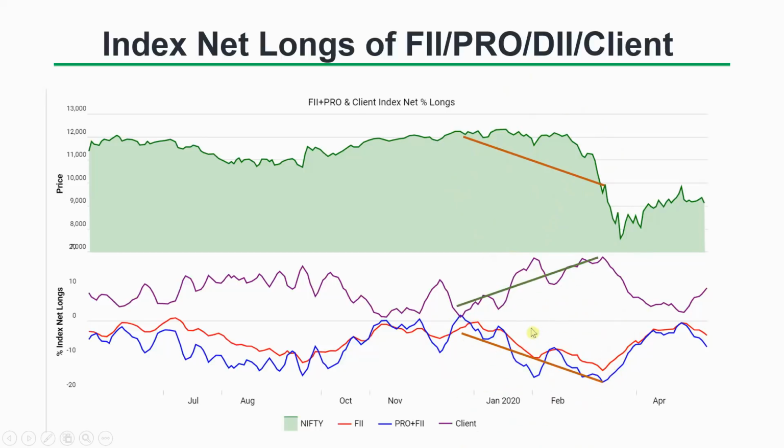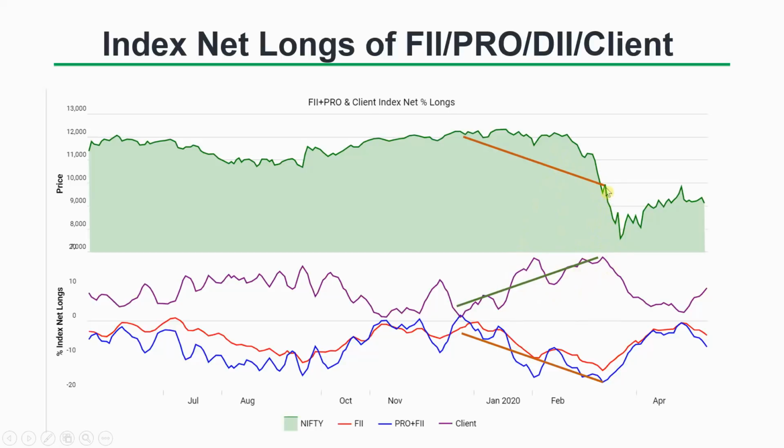Contrary to that, the clients have been piling on the longs even at the peak. From the peak at this point, they have kept on piling on the longs even when the market was going down. So they were the net losers in this case, because they were sitting on a lot of losses as the market was going down and they kept on adding to their long positions.